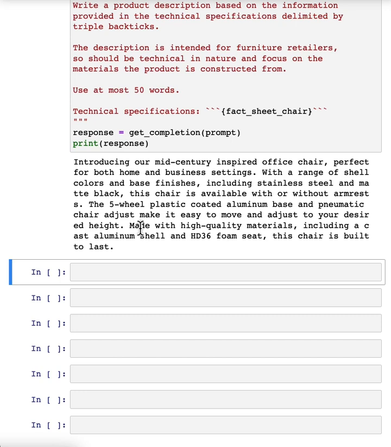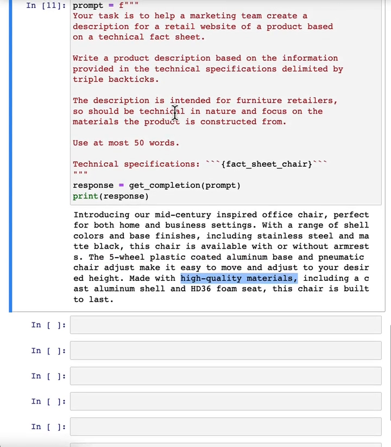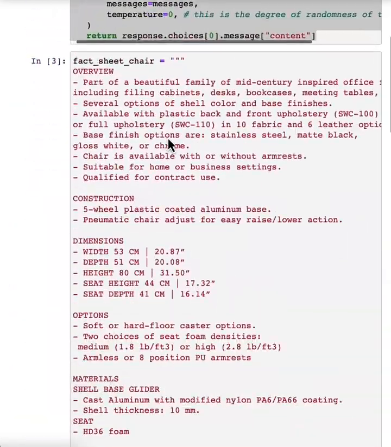And let's see. Not bad. It says, coated aluminum base and pneumatic chair, high quality materials. So by changing the prompt, you can get it to focus more on specific characteristics you want it to. And when I look at this, I might decide, at the end of the description, I also want to include the product IDs.